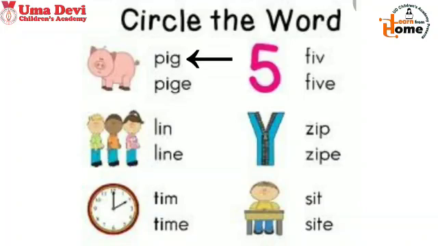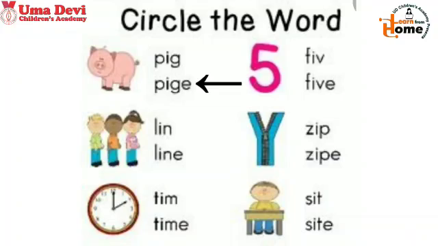Now look at first word pig. Pig. So tell me, can you hear the sound of I or its name? Pig. The sound of I is E. P, E, G. So in this word we can hear the sound of I letter, not name.